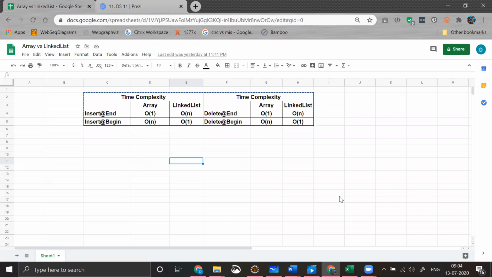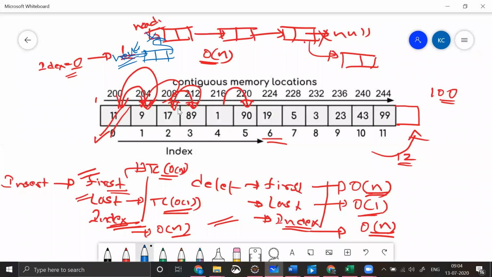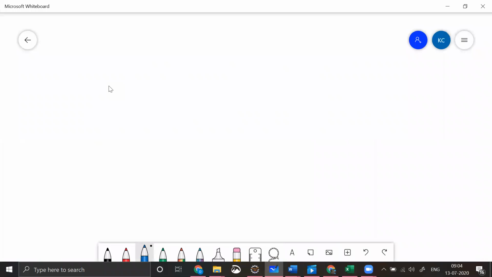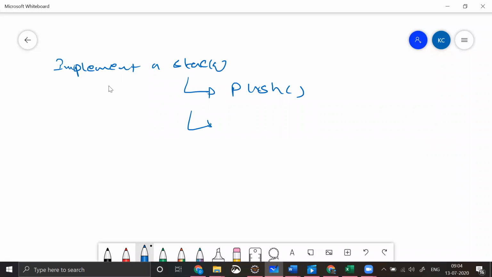Now, let's say the interview question would be something like this. Let me explain that to you straight away on the whiteboard. So the interview question would be: implement a stack, which means implementing a stack needs to have two methods, push and pop.